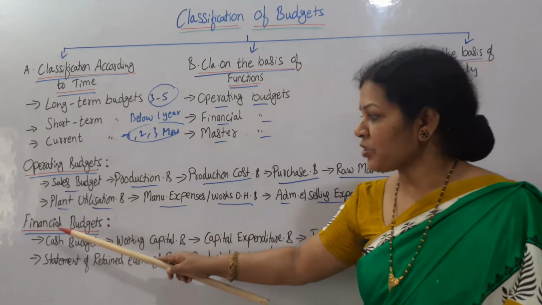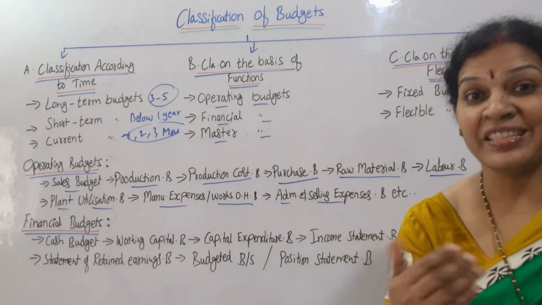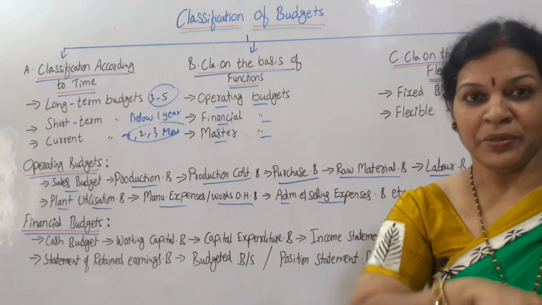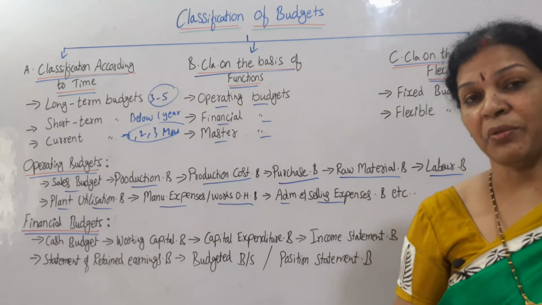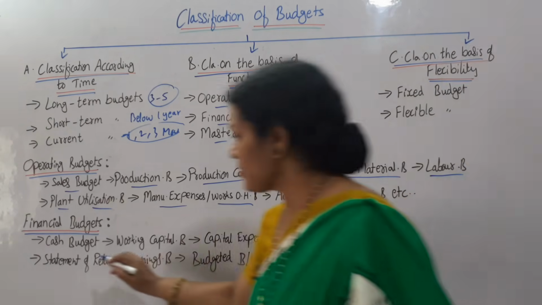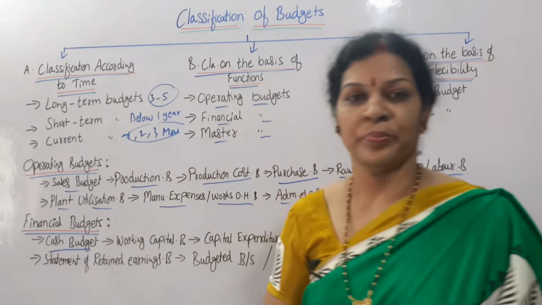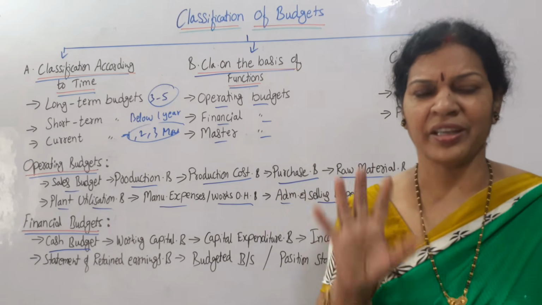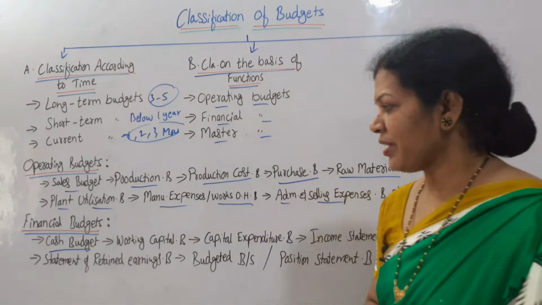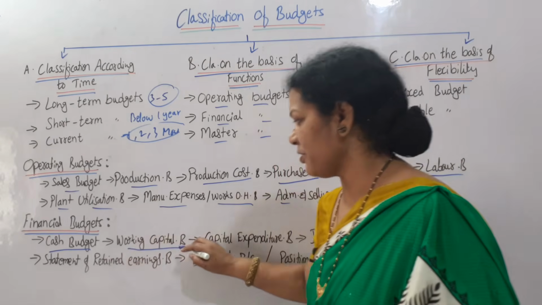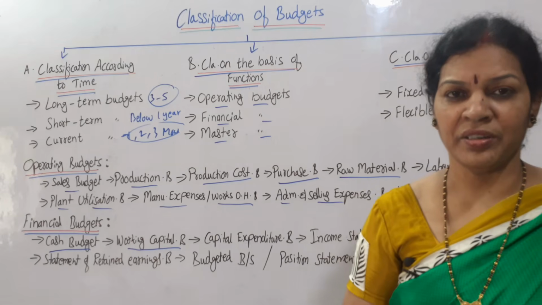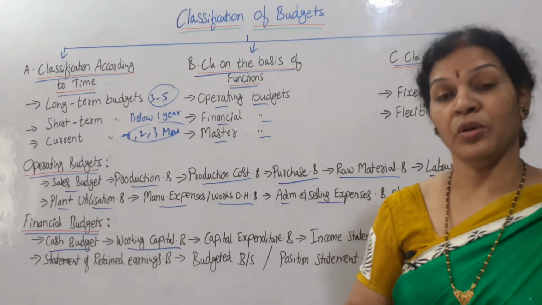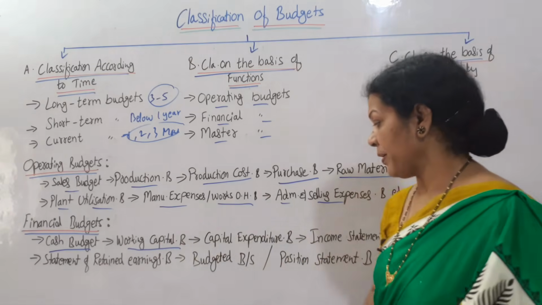Okay. Next one, financial budget, finance related. Finance is a different aspect compared to the operation. From the finance point of view, what kind of budgets can we prepare? First thing is the cash budget. How much cash we have, how we are utilizing the cash, only cash transactions. Cash budget, working capital budget. Working capital is one of the important aspects of finance for any organization. So a working capital budget you can prepare.